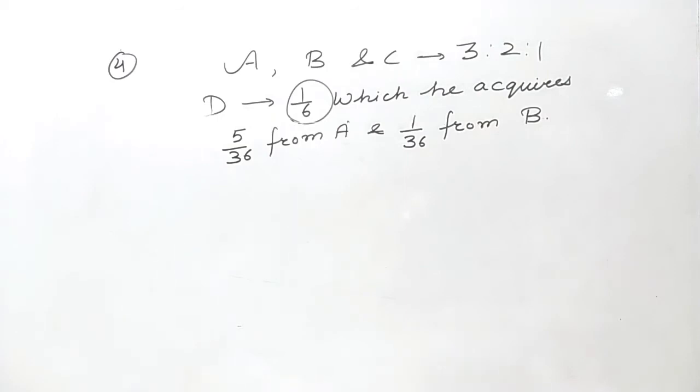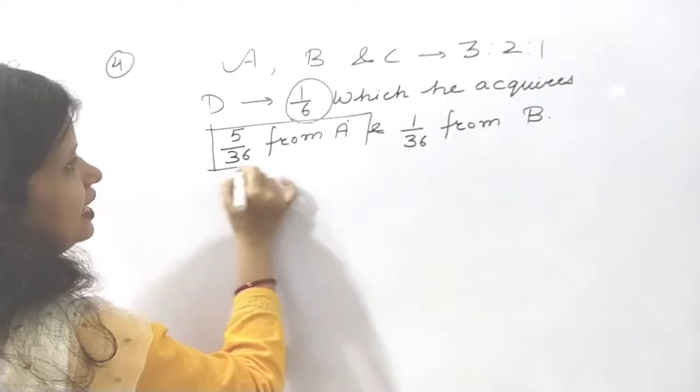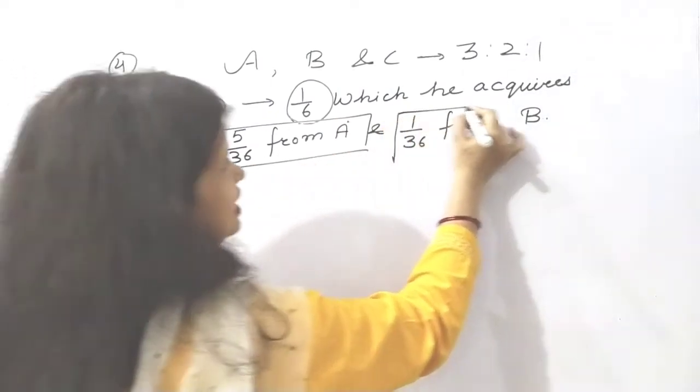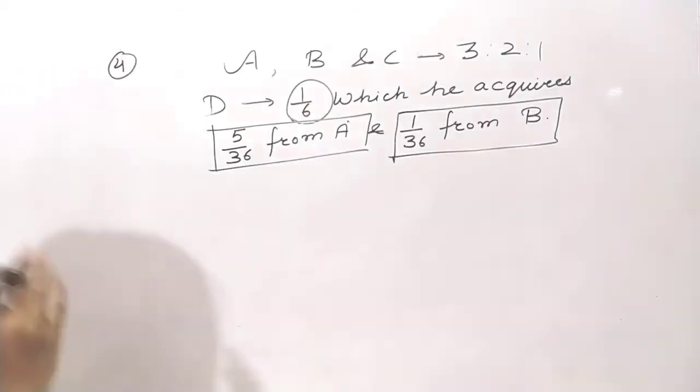What are they saying? That he is acquiring 5/36 from A and 1/36 from B. That means it is the sacrifice made by A and it is the sacrifice made by B. And C's share of profit will remain as it is.